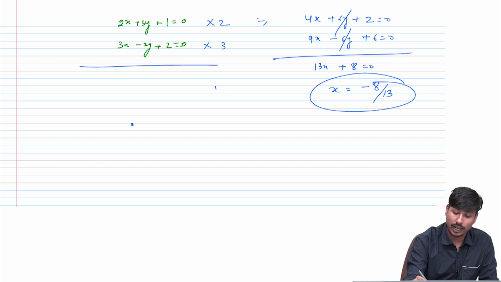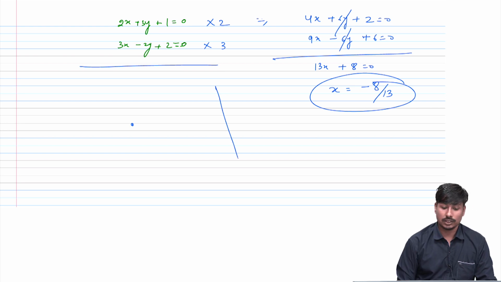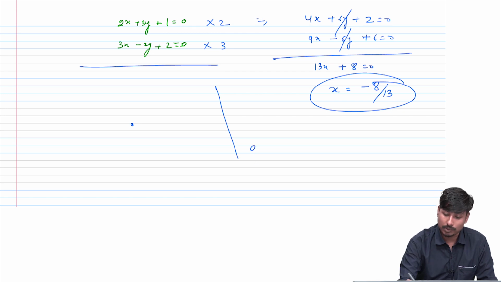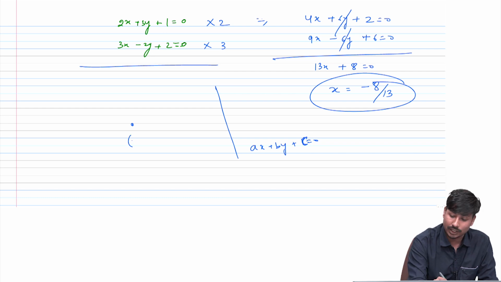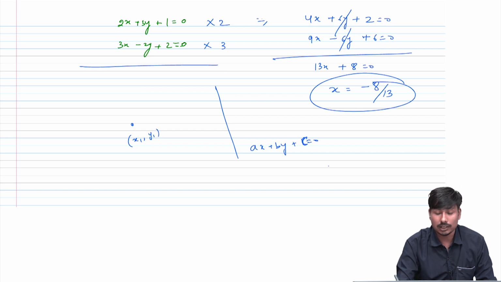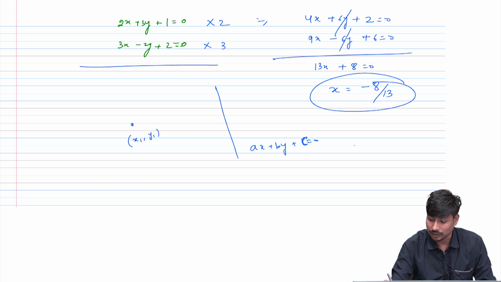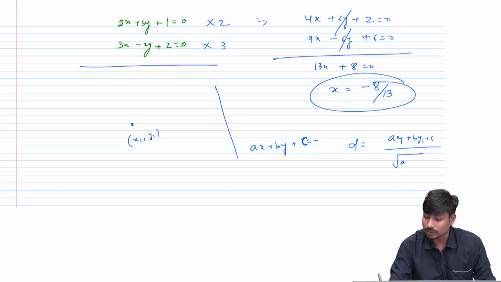In any other form it is very difficult to find, but if we come up with the idea ax plus by plus c equal to 0, then we just need to know the coordinates of the point x1, y1, and put the values of the point in this equation with the distance formula: the modulus of a x1 plus b y1 plus c, divided by the square root of a square plus b square.